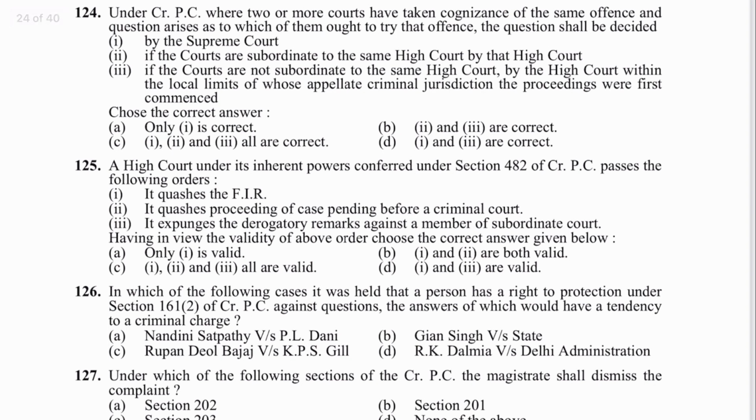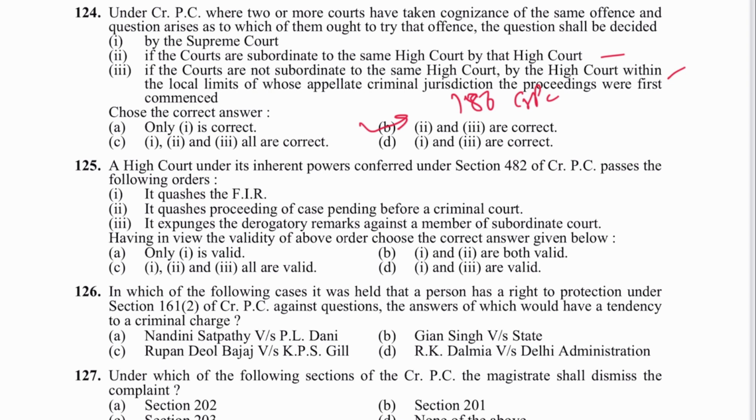Next 124. Under CRPC, where 2 or more courts have taken cognizance of the same offence, the question arises which of them ought to try that offence. The question shall be decided by the High Court if the courts are subordinate to the same High Court. If the courts are not subordinate to the same High Court, the court within local limits of whose appellate criminal jurisdiction the proceedings were first commenced. 2 and 3 are correct. So the answer is B, and this is mentioned in Section 186 CRPC.